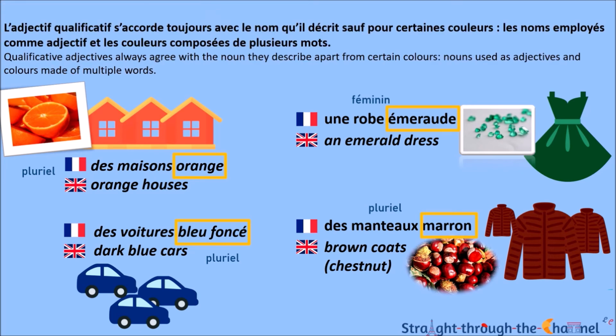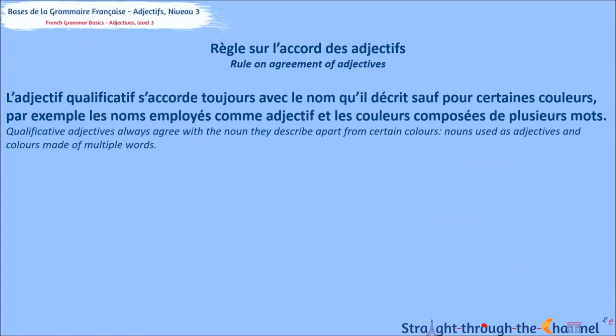When it comes to colors, adjectives referring to a fruit, a flower, or even a gem do not agree with the nouns they describe, nor do multiple words colors. That's right, they can all be words of their own, so they're not going to agree with any random noun. And that makes a rule. And you know what always comes with a rule?